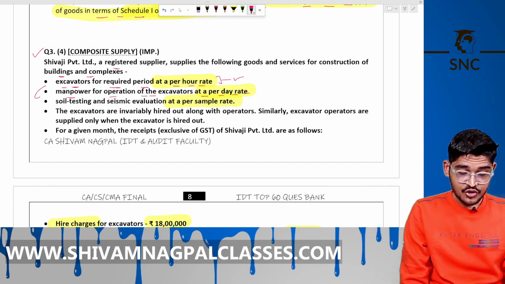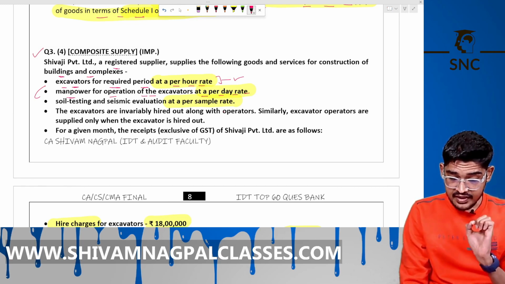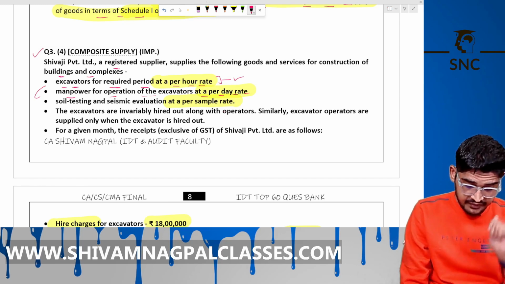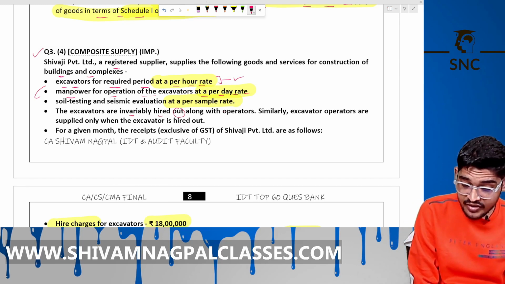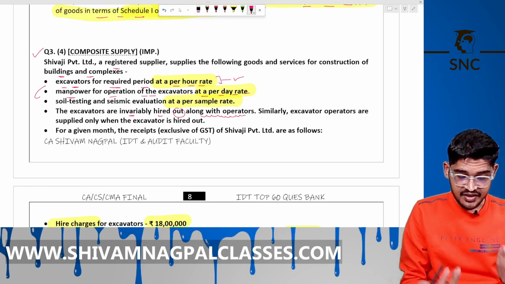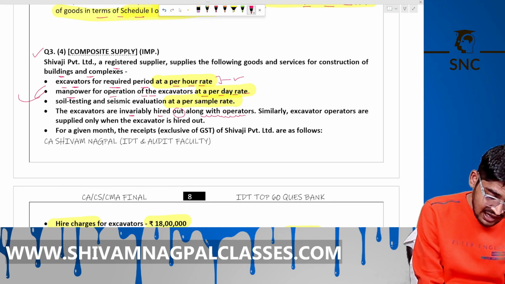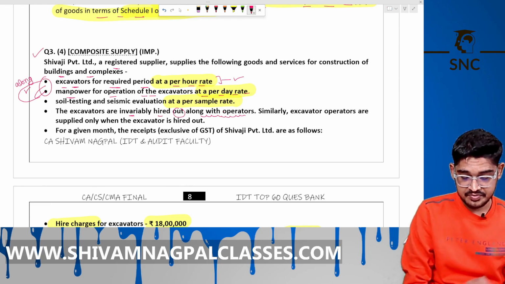The next is soil testing and seismic evaluation at a per sample rate. The excavators are invariably hired out along with the operator. When we send this excavator, the manpower always goes along with it.